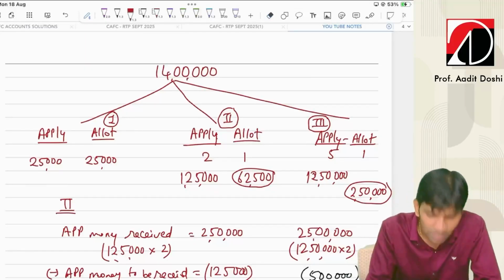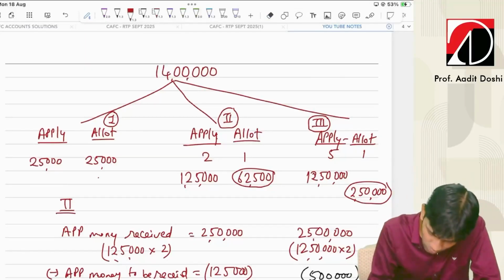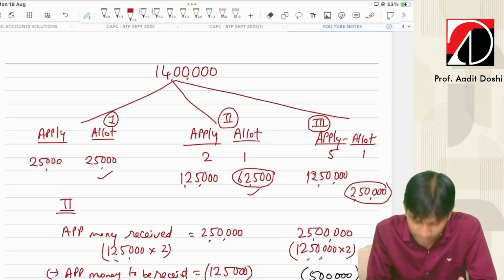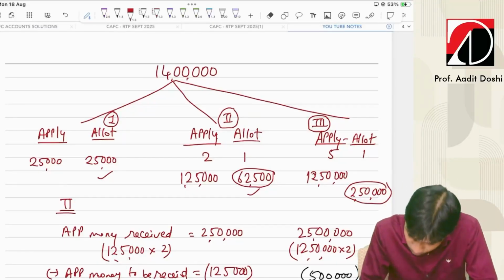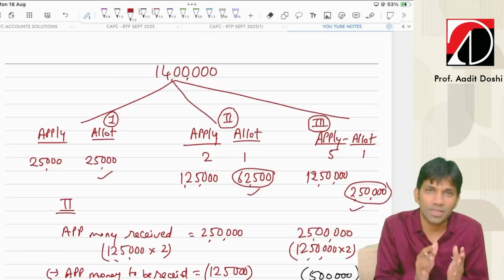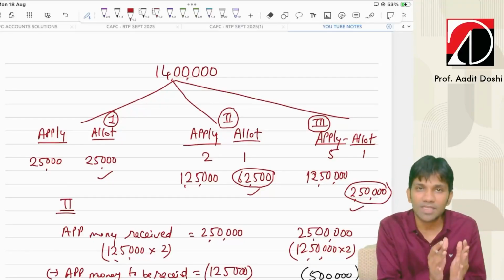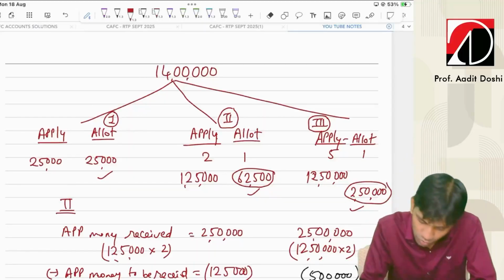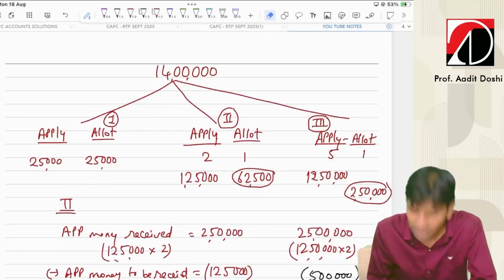Now, how many shares did the company issue? 3,37,500. 25,000 plus 62,500 is 87,500, plus 2,50,000, that comes to 3,37,500. So I have matched total applications with applications and total allotment with the shares issued, so that you know the working is correct up to here.